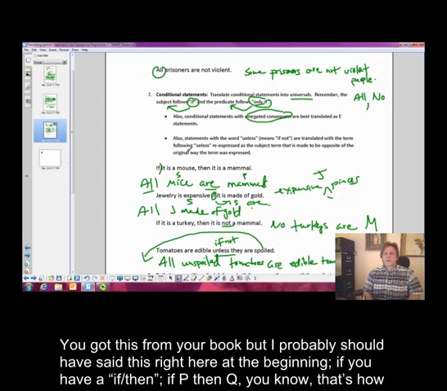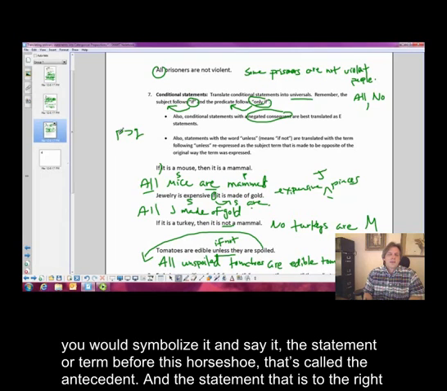And you know what? You got this from your book, but I probably should have said this right here at the beginning. If you have an if-then, if P, then Q, you know, that's how you would symbolize it and say it. The statement or term before this horseshoe, that's called the antecedent.